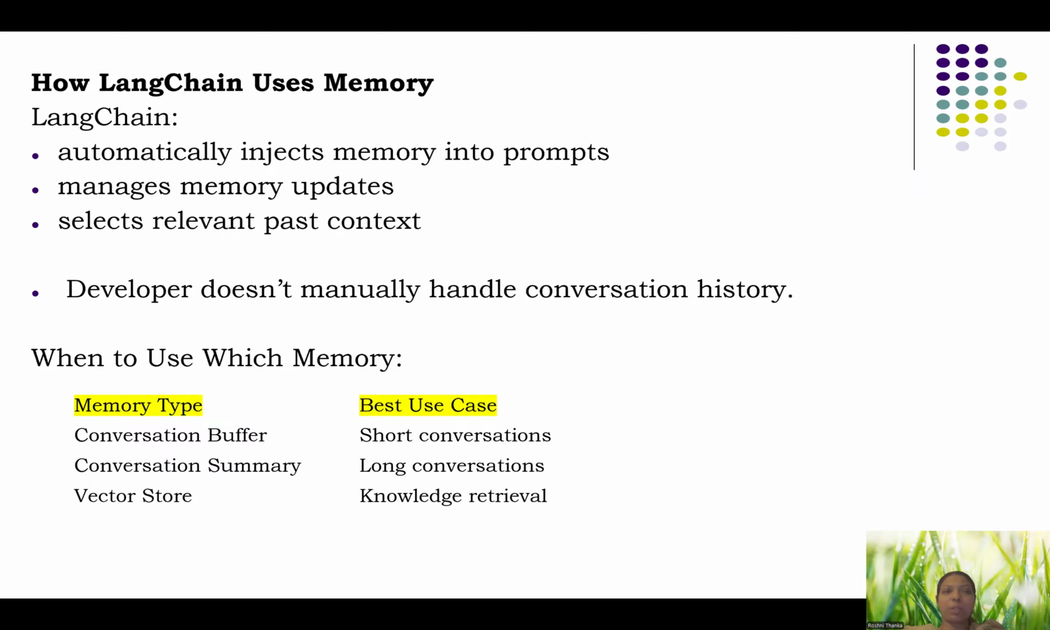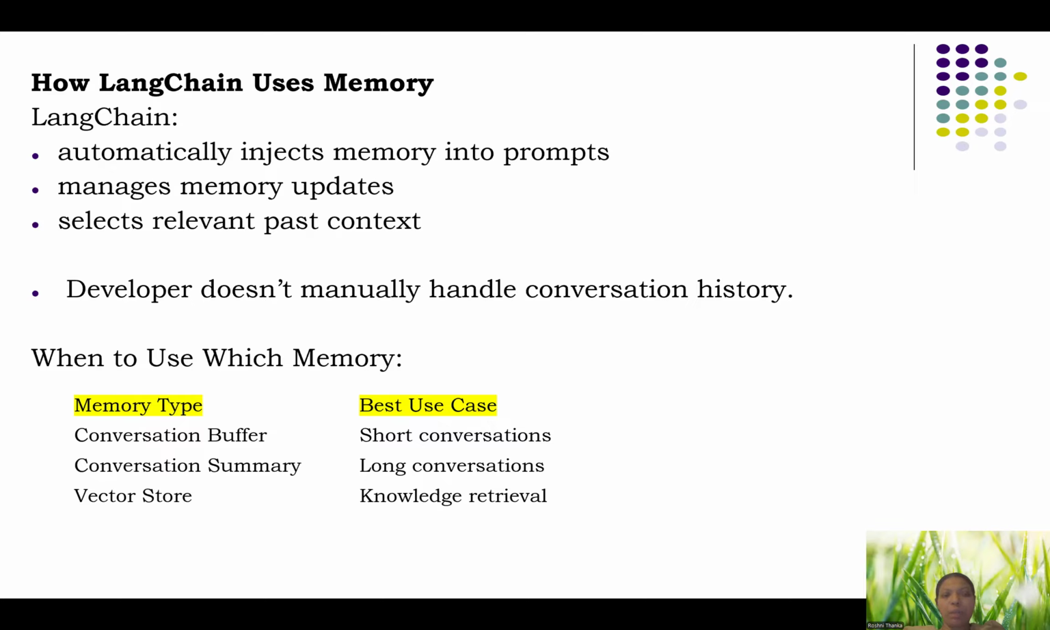So how LangChain uses the memory: it is automatically injected, as I told in the beginning. So this memory can be automatically attached to the prompts, so it can manage the memory updates. It will give the relevant past context so that you will get better results. So the developer doesn't manually handle this conversation history. It will be automatically injected with a prompt or with a chain or whatever it may be.